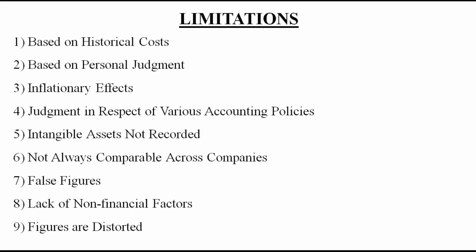Then false figures. The management team of a company may skew the results, and this happens many a time. Few scams are unearthed like September. This situation arises when there is pressure to report excellent results, or such as when a bonus plan pays out only if the sales level increases.